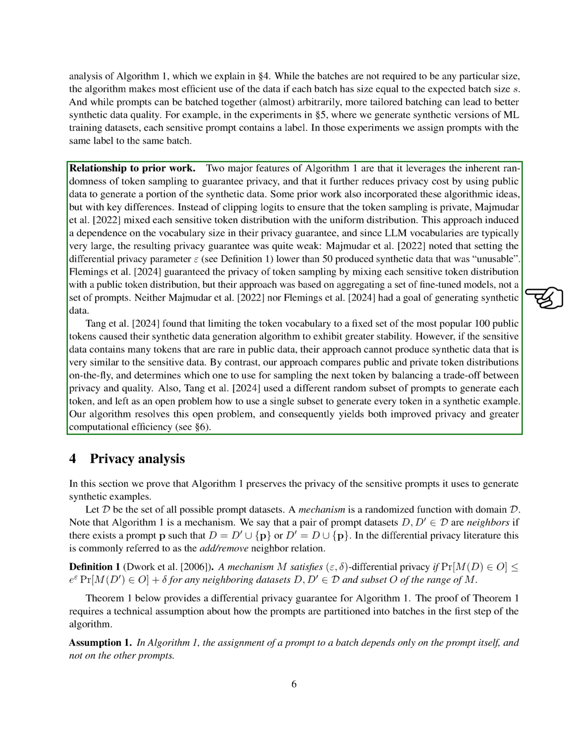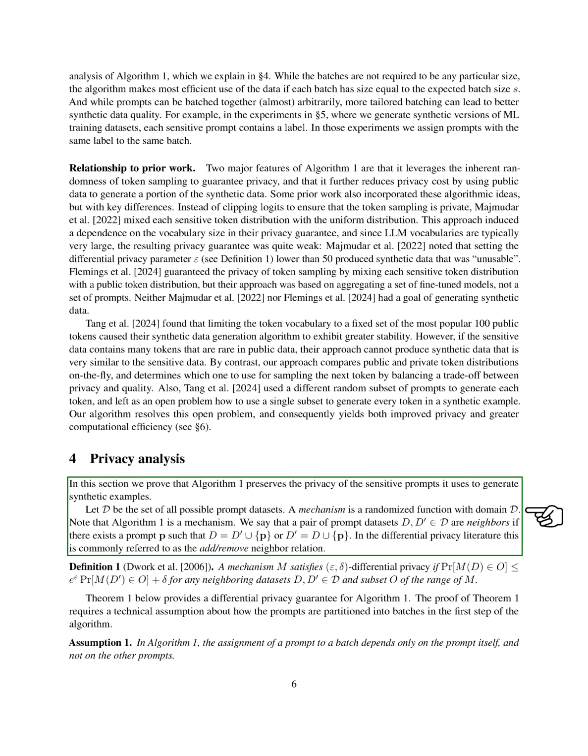One study limited the token vocabulary to the top 100 public tokens, which improved stability but struggled with rare tokens in sensitive data. In contrast, our method dynamically compares public and private token distributions to balance privacy and quality when sampling tokens. We also address the challenge of using a single subset of prompts for generating all tokens in a synthetic example, leading to enhanced privacy and computational efficiency.